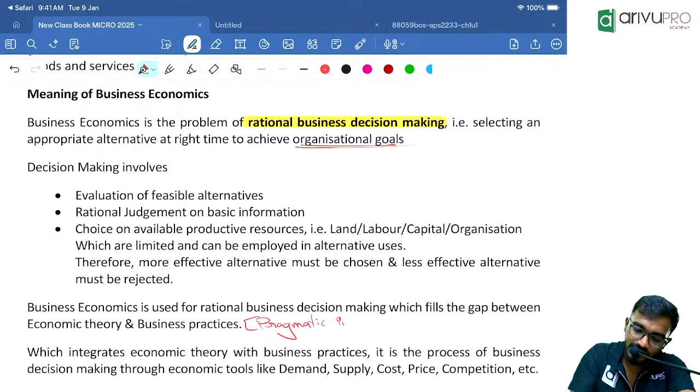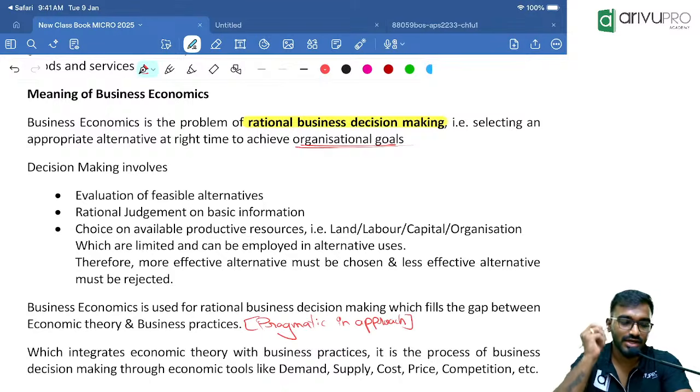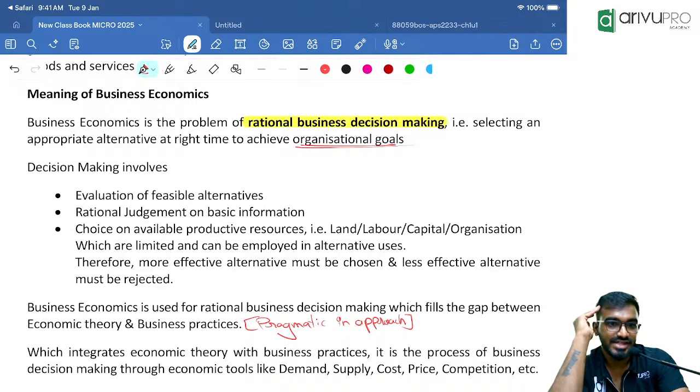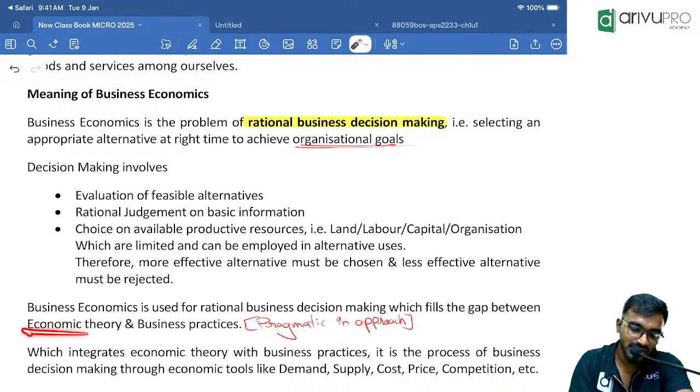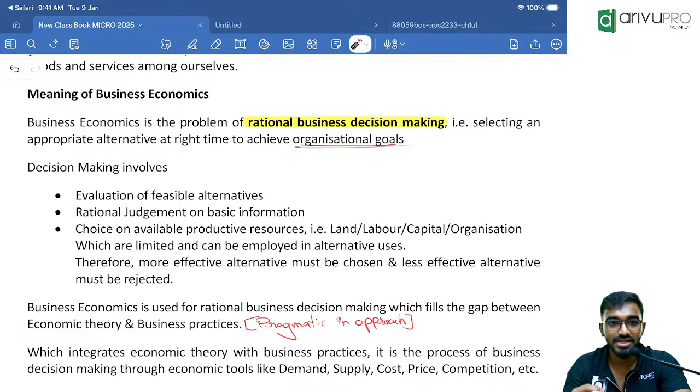Pragmatic in approach. So what exactly does it mean? We know that Adam Smith, Alfred Marshall, J.B. Say, J.S. Mill, all of these economists gave their definitions in 1776, 1821, 1930, 1936, during the last 100, 200, 300 years. There is no rule that all of these economic theories are even applicable to the present world.